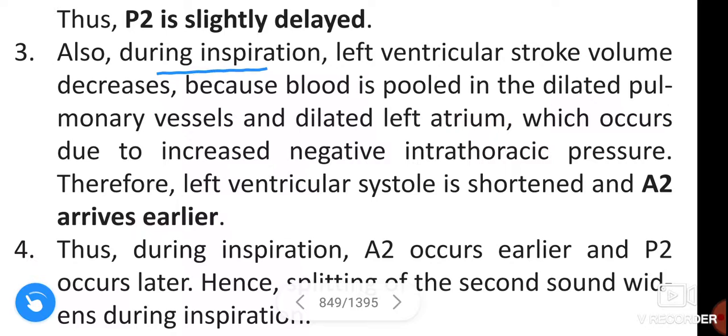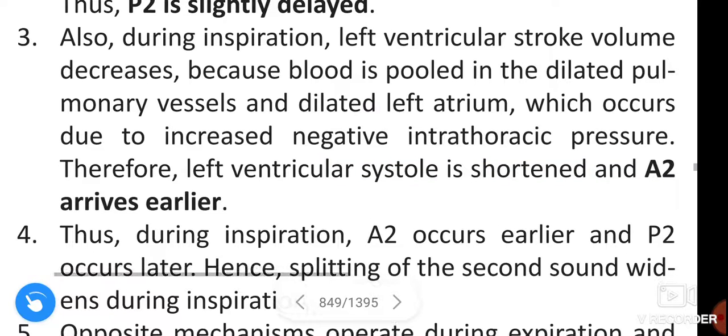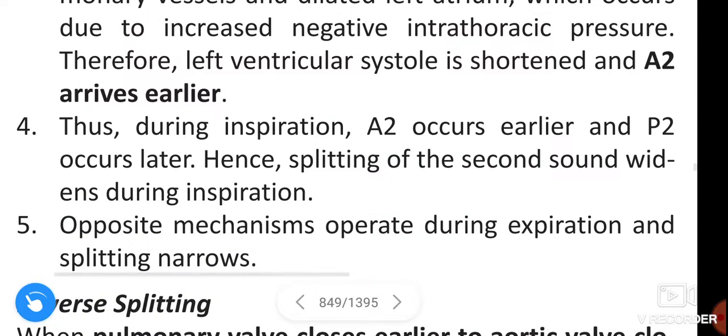Also during inspiration, left ventricular stroke volume decreases because blood is pulled in the dilated pulmonary vessels and dilated left atrium, which occurs due to increased negative intrathoracic pressure. Therefore, left ventricular systole is shortened and A2 arrives earlier.